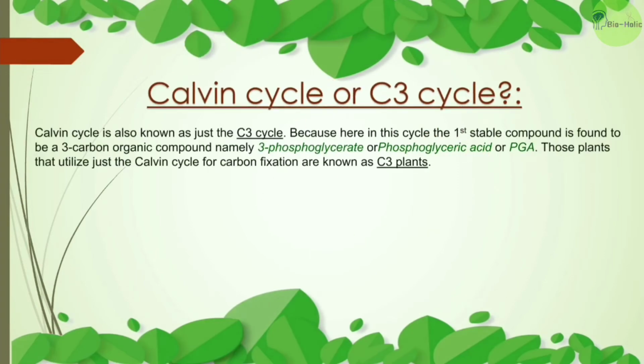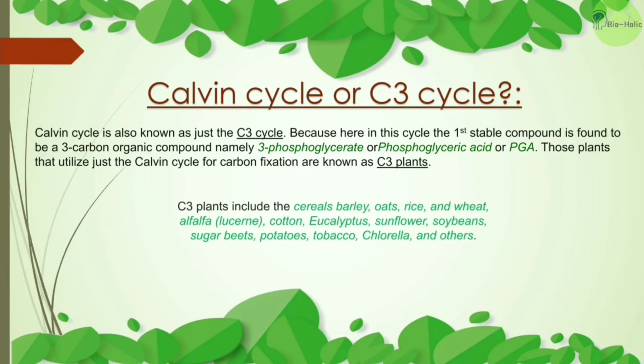Now Calvin cycle is also known as just the C3 cycle, because here in this cycle the first stable compound is found to be a 3 carbon organic compound, namely 3-phosphoglycerate or phosphoglyceric acid or 3-PGA. Those plants that utilize just the Calvin cycle for carbon fixation are known as C3 plants. C3 plants include the cereals barley, oats, rice and wheat. Also the alfalfa, cotton, eucalyptus, sunflower, soybeans, sugar beets, potatoes, tobacco, chlorella and many others.